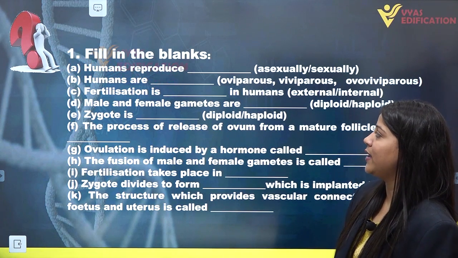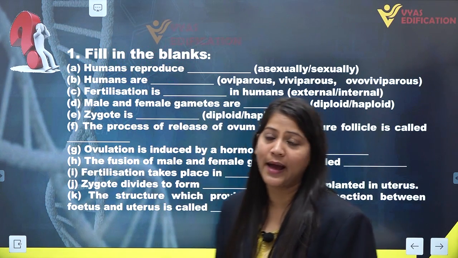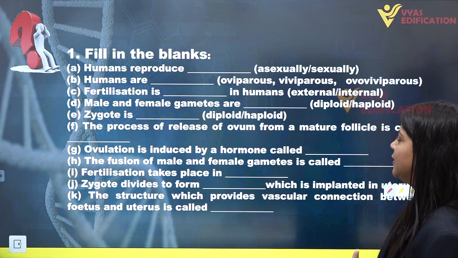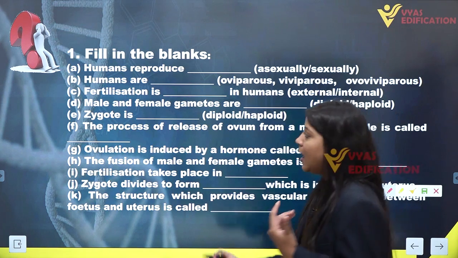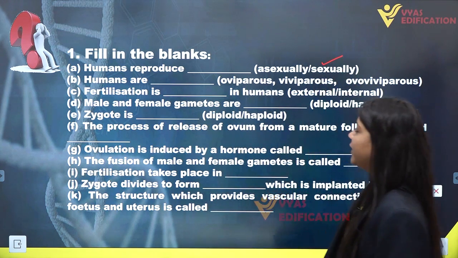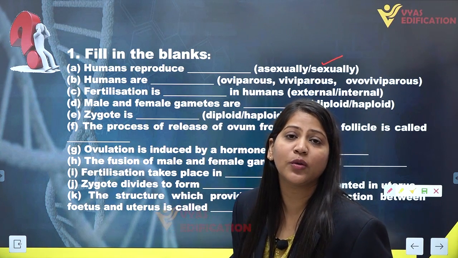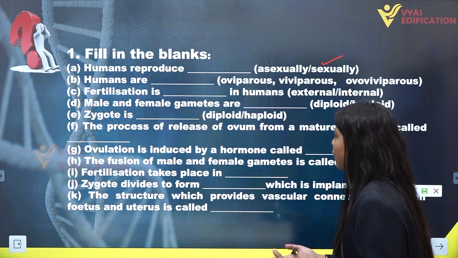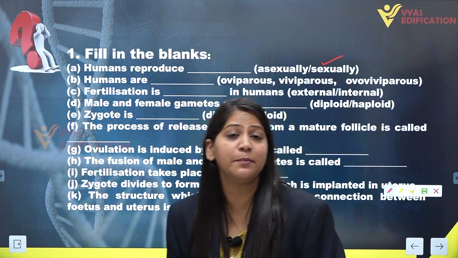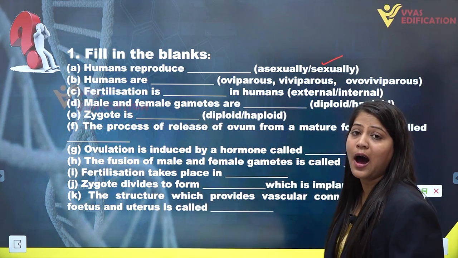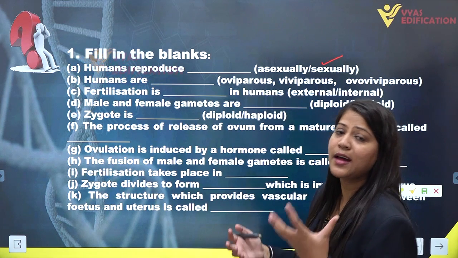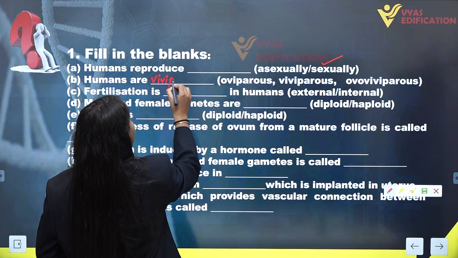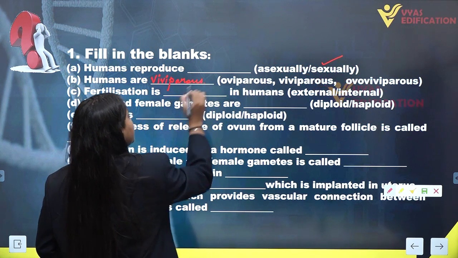The first question we have is in the form of fill in the blanks. First, A is asking that humans reproduce asexually or sexually. Of course humans reproduce sexually. Humans reproduce through sexual means of reproduction. The next we have is humans are dash: oviparous, viviparous or ovoviviparous. Of course, humans are viviparous, we are mammals. We give birth to young ones, thus we are known as viviparous animals.